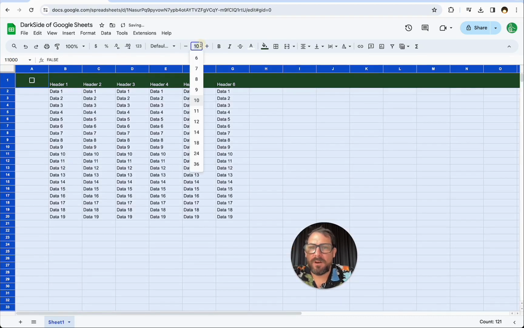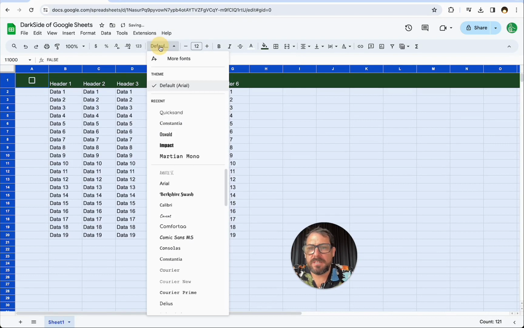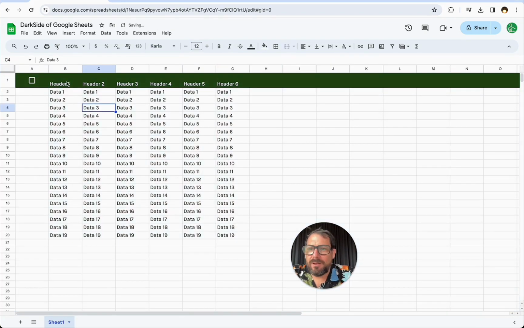Let's actually make this a little bit bigger. We're going to increase the font to 12, and I don't like using this font. I like using something like Quicksand or Karla. Let's find Karla. Starts with a K. Love it.